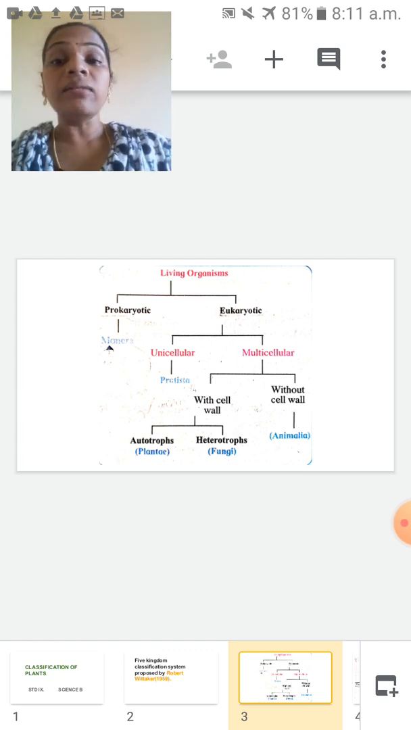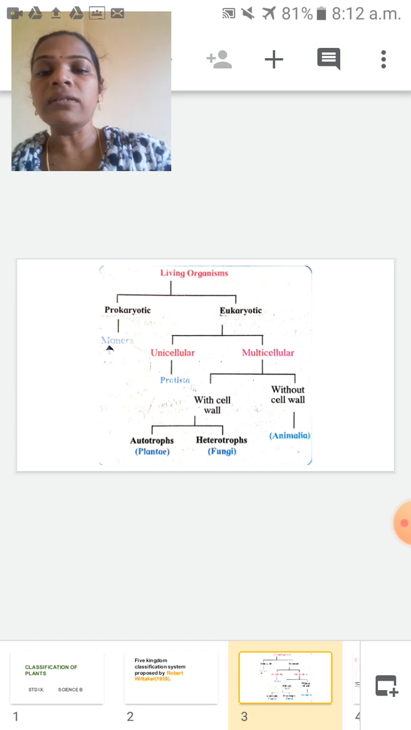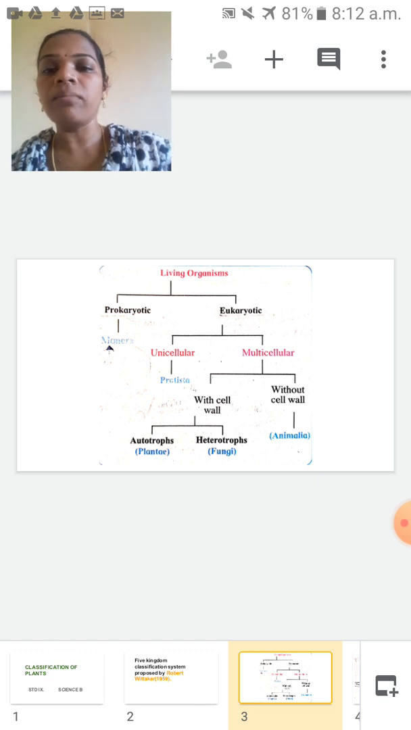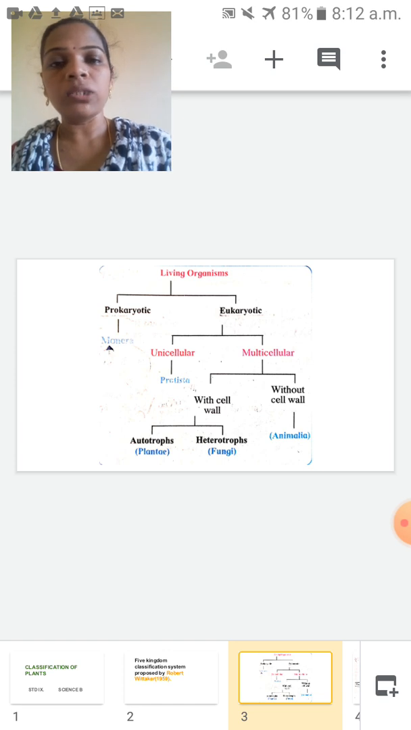So that kingdom is called what? Plantae. About this kingdom only, in this chapter we are going to study. All plants will come under one kingdom. That kingdom name is what? Tell me once again. Plantae. Yes. Next one is heterotrophs. The example is fungi.